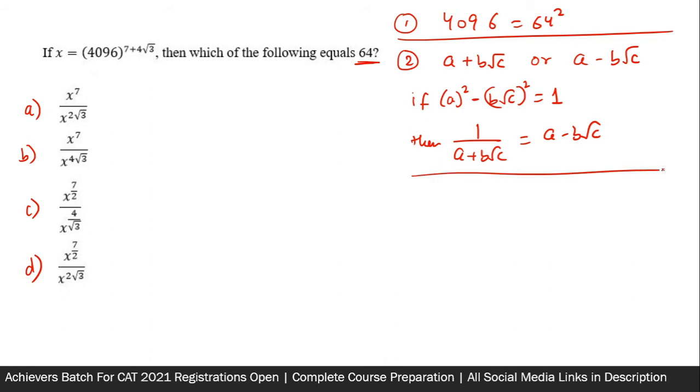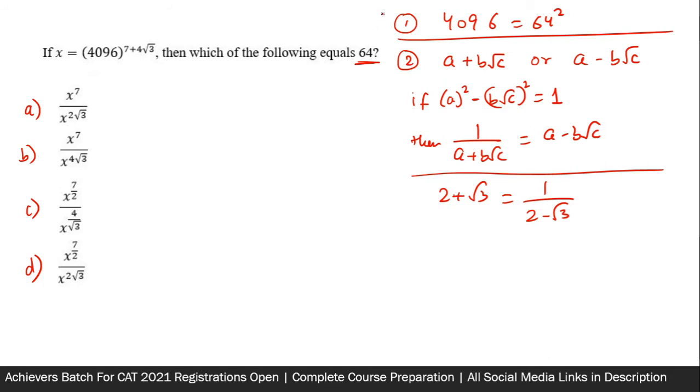Okay, example, say 2 plus root 3. So square of 2 is 4, square of root 3 is 3, their difference is 1. So 2 plus root 3 will be equal to 1 upon 2 minus root 3 and vice versa. That is, 2 minus root 3 will be equal to 1 upon 2 plus root 3.